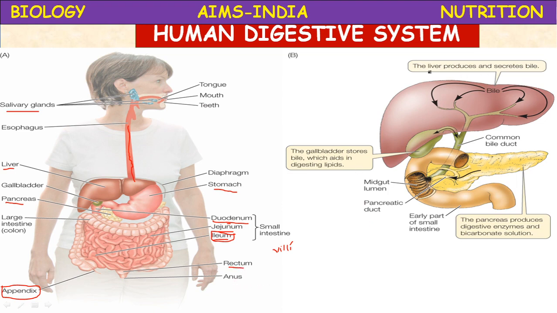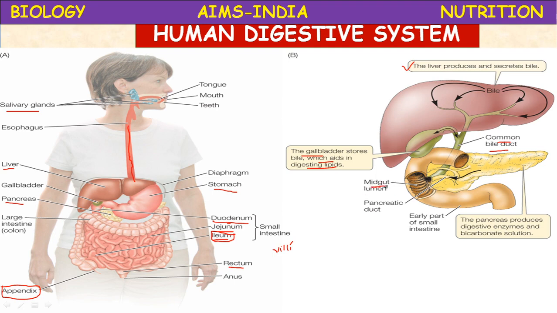So once again you see here, the liver secretes bile juice which does not contain any enzyme. This bile juice enters into the gallbladder first, by means of the bile duct. The gallbladder stores the bile which aids in digesting the lipids. The bile juice contains water and bile salts. The bile salts are involved in the emulsification of fats, indirectly helping in the digestion of fats. Then a common duct I told you about. What is that duct? The common duct called the cystic duct. The bile duct opens into the duodenum.